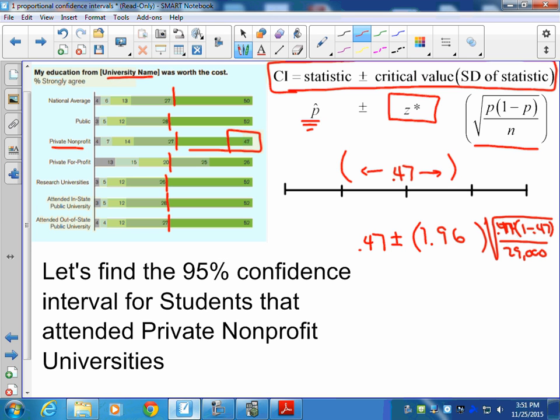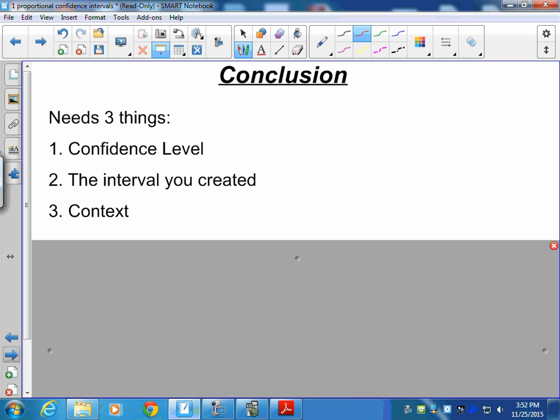Okay, now from here, all we do is we run our calculation. Find our two interval values, our lower boundary, 46.4%, our upper boundary, 47.6%. Okay, so we have our two proportional values, and you can see based on this sample size, the value doesn't move much overall. So we know this is a pretty good estimate of the true population value. Okay, so now how do we finish this up?